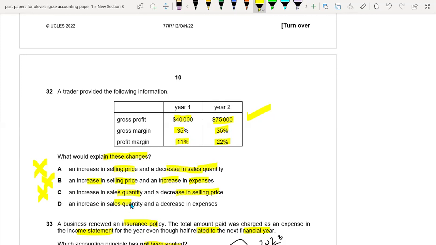An increase in sales quantity and a decrease in expenses. Yes, this can happen. Sales quantity has increased, so we can say that gross profit is increasing, and your profit margin is also increasing. Why? Because your expenses have decreased. If your expenses have decreased, a lesser amount would be deducted from the GP, giving you a higher profit margin. So this is the right option.